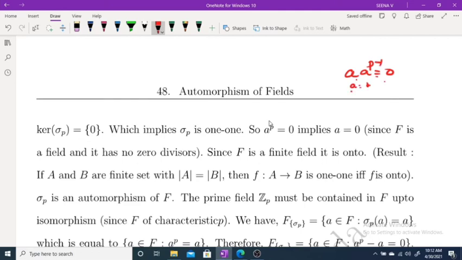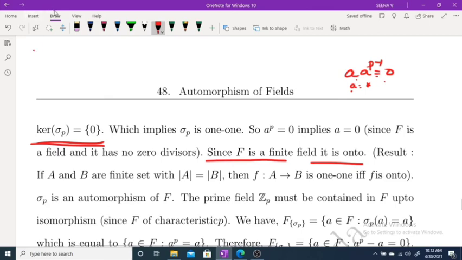So if a is not equal to 0, then a raised to p minus... Like this we proceed, and we get a must be equal to 0. So the kernel of sigma p must be equal to 0. Since F is a finite field, it is onto. We have a result: if A and B are finite with cardinality of A equal to cardinality of B, f from A to B is 1-1 if and only if f is onto. Therefore, sigma p is an automorphism.